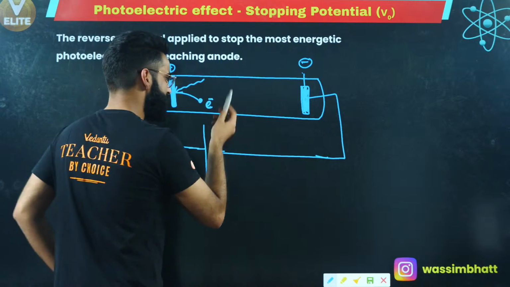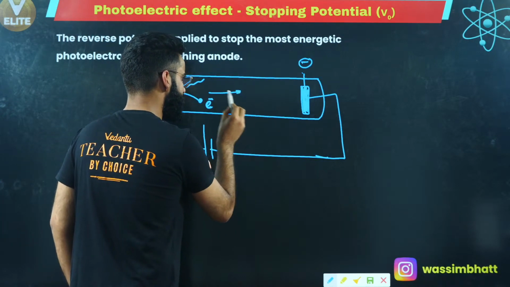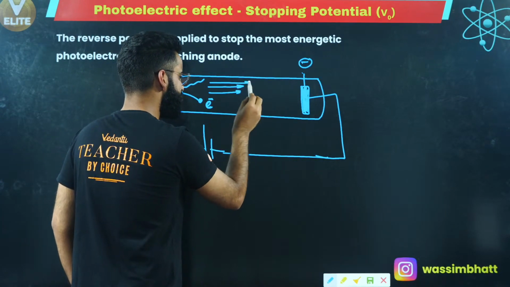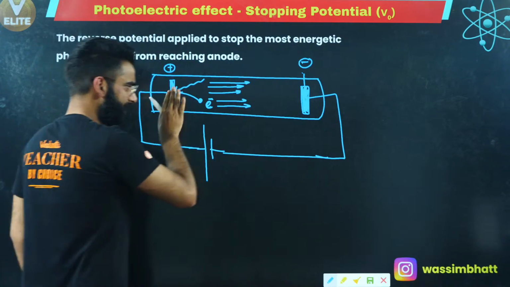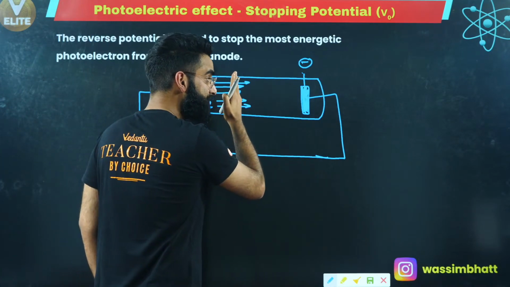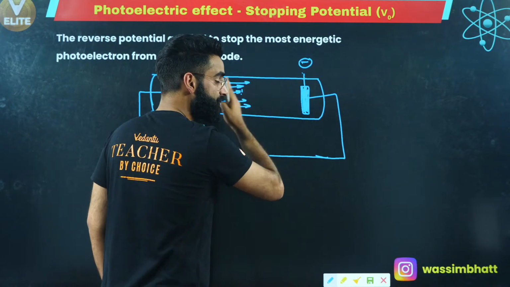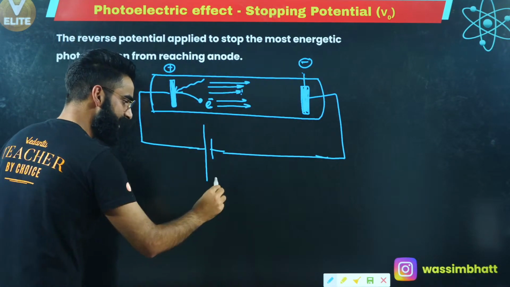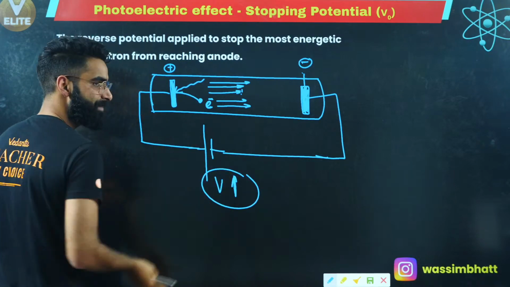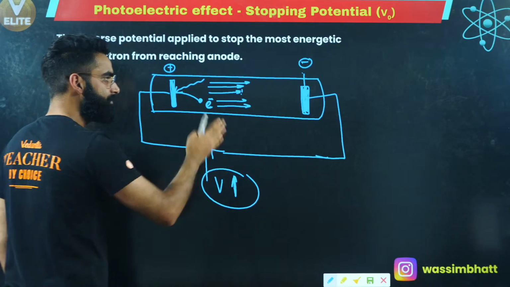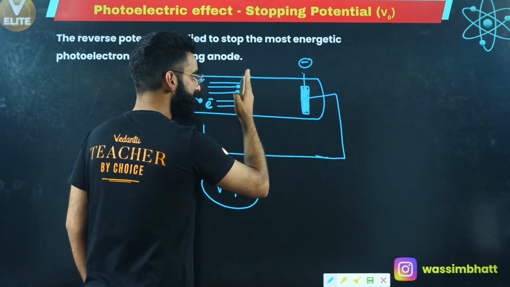But the electron has got sufficient kinetic energy, so it's still going forward. No doubt the electron is going forward, but at the same time, it's experiencing some repulsion from this rod as well. Now, if I keep on increasing the voltage of this battery, can I say there will be a time when the movement of the electron will completely stop?